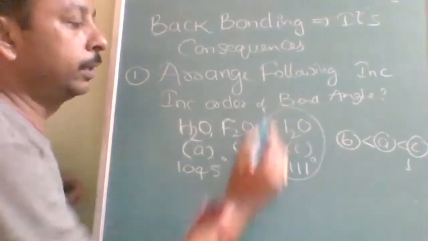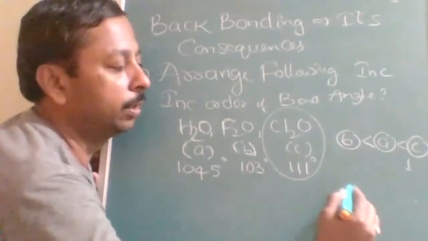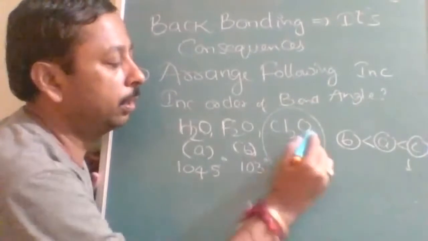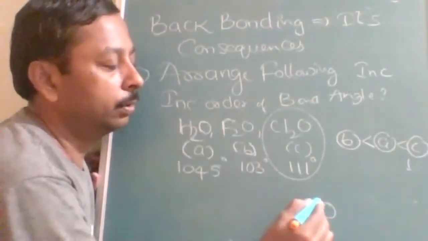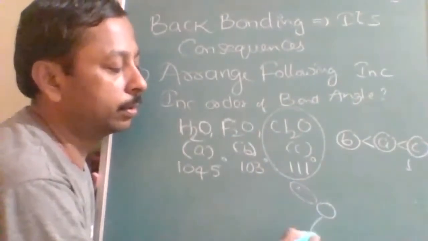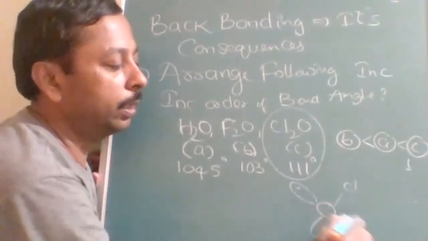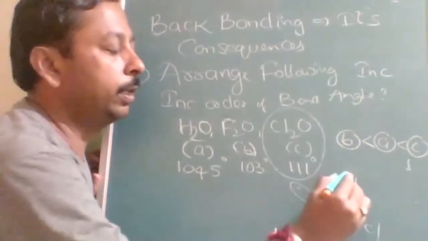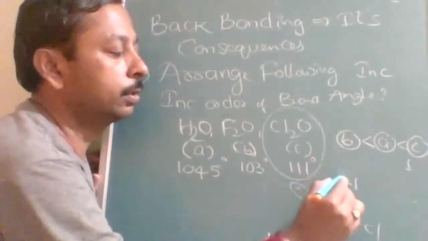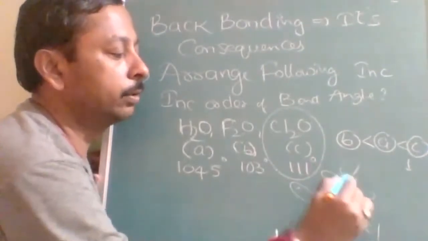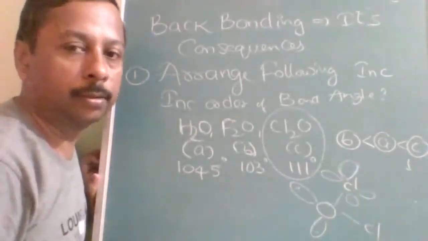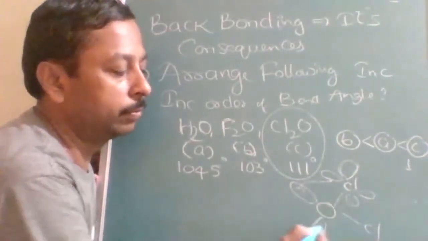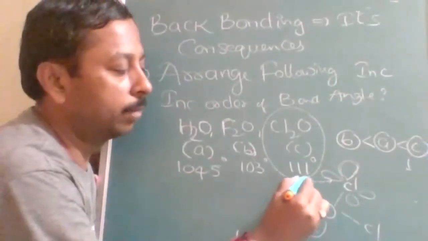Why does this exceptionally get a higher bond angle? In these molecules the central atom, oxygen, is the same, so there will be two lone pairs. But chlorine has an empty d orbital. This is an empty d orbital, so the lone pair can be donated to it, and there will be back bonding.